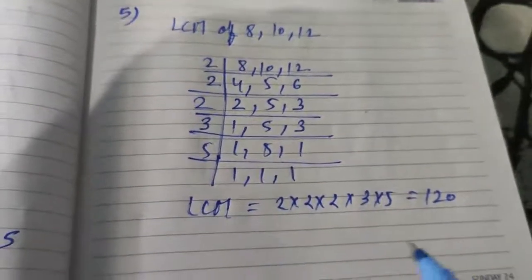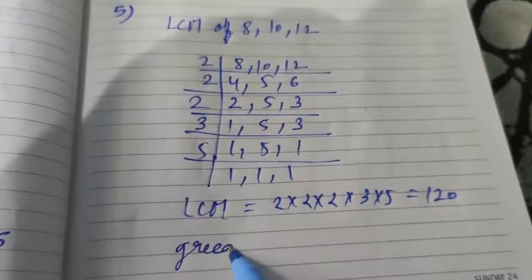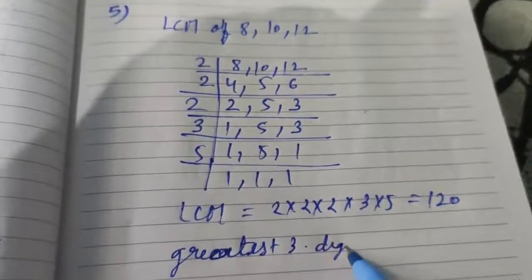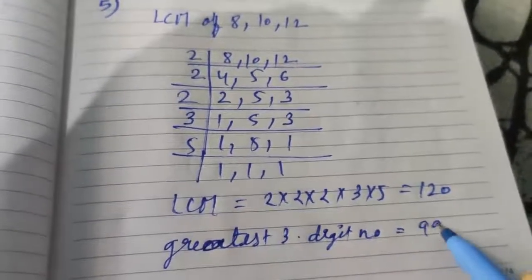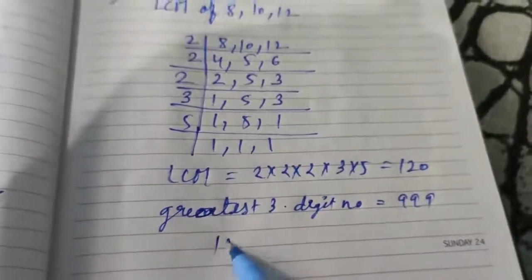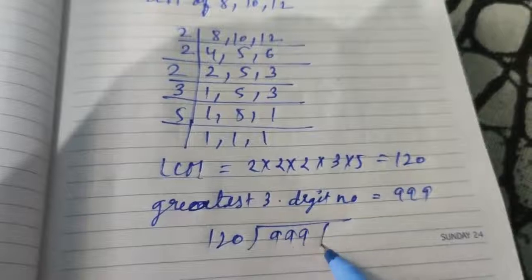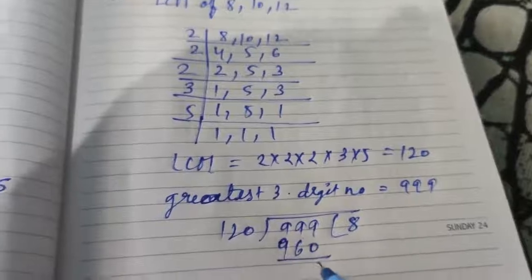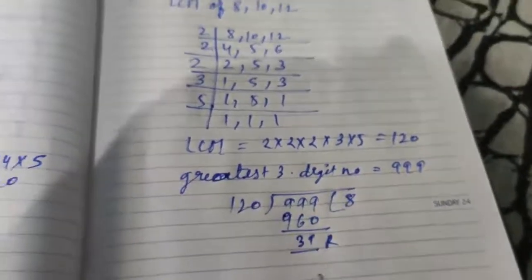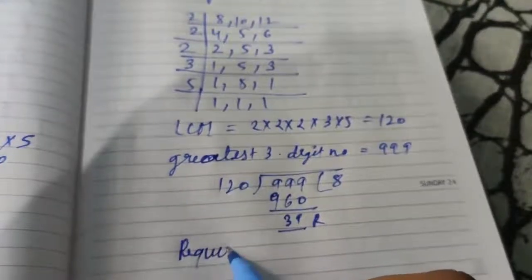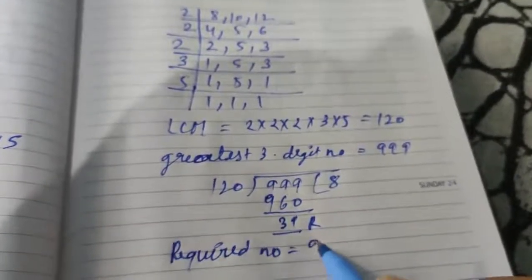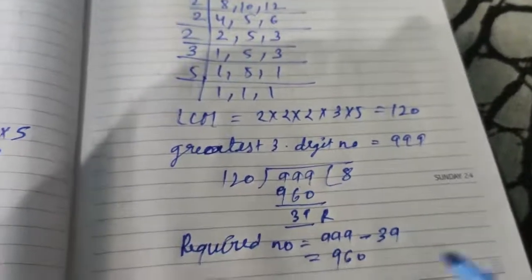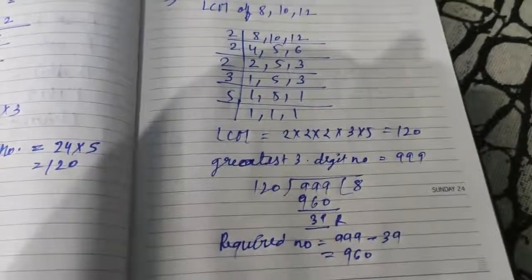Now we have to find the greatest three-digit number divisible by this. So the greatest three-digit number is 999, but is it divisible by 120 or not? First of all, we have to divide it. We know 8 120s are 960. It is 39 remainder. So the required number is 999 minus 39. Then we get 960 is the answer of our question.